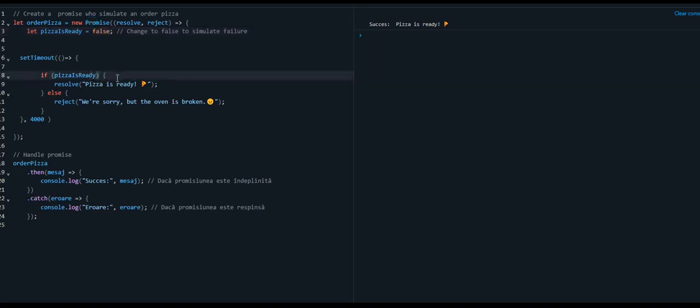If pizza is ready equals false, should pizza be ready normally? Yes, pizza is ready, because I put here in the condition false, but also I put in the condition pizza is ready equals false, and normally the first part will be executed, but I will delete this.